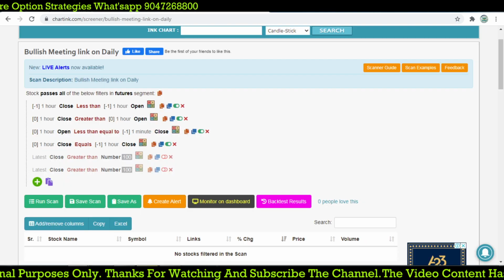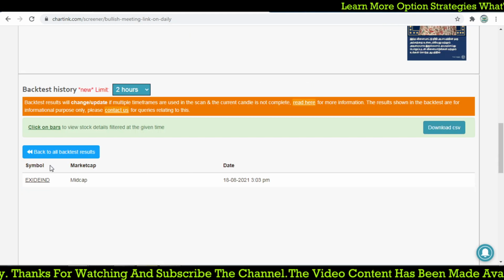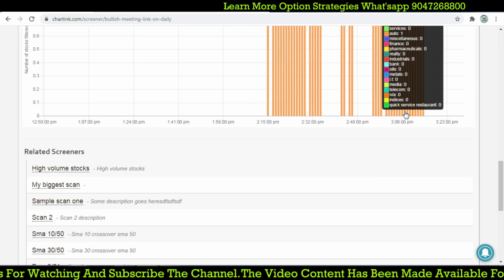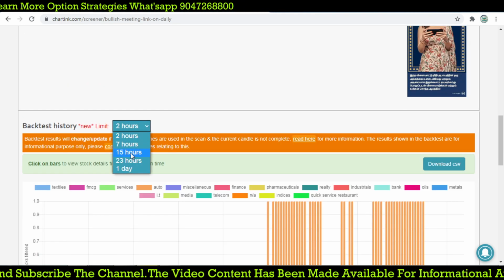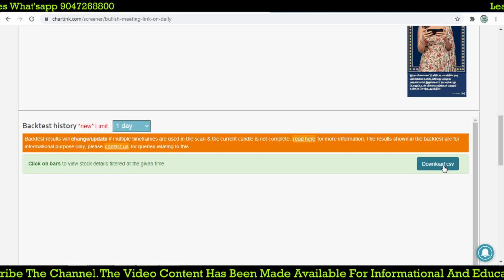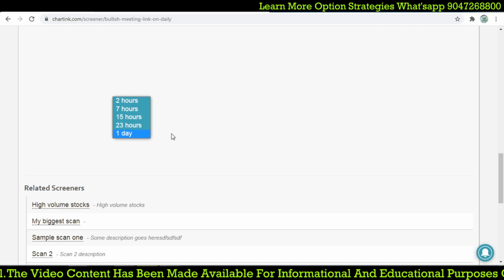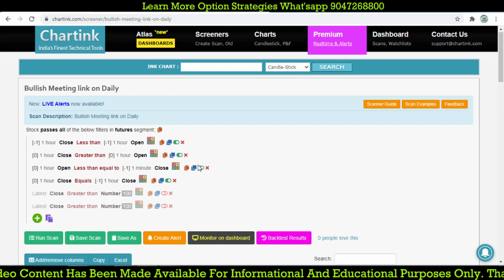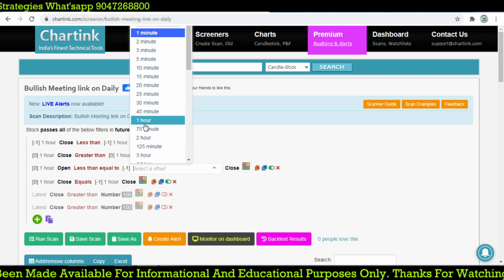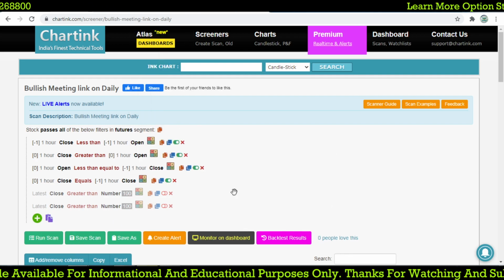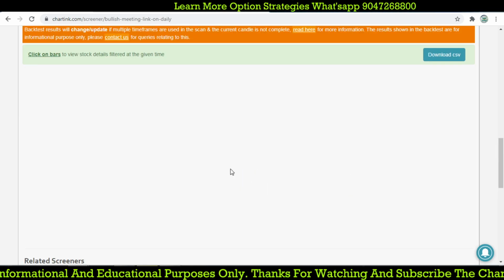Let's check whether there is any error, why it is showing the backtest result like this. Here it shows only 2. Okay. Yeah, here it's a 1 minute candle, so we will go for a 1 hour candle, right? We are running the scan right now, it is loading, so we made a mistake here.